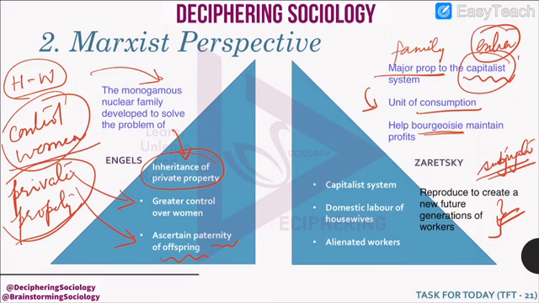Another point is that a family helps in reducing the stress of the alienated workers, because they feel more and more isolated. They feel that they cannot fit in the society. During such times of stress, they find comfort in their respective families.